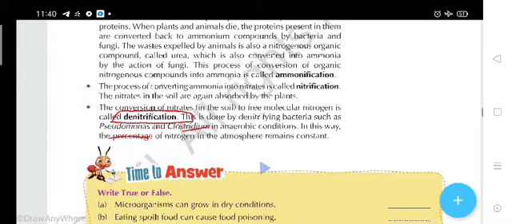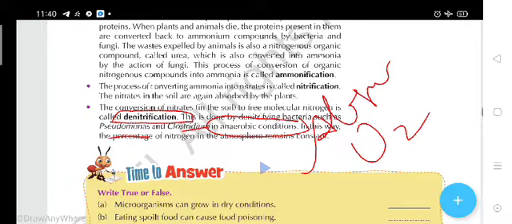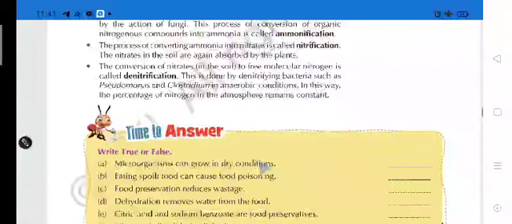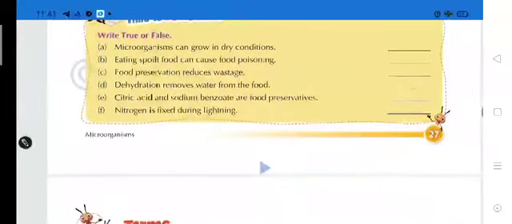These are bacteria, students, which can perform anaerobic respiration, meaning respiration in the absence of oxygen. In this way the percentage of nitrogen in the atmosphere remains constant. Constant means that there will be no change in the quantity of nitrogen.